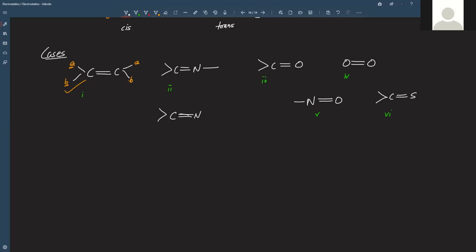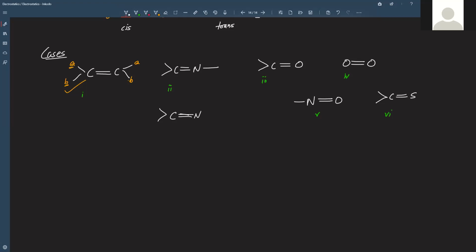There is only one bond. So if there is only one bond, that means there will be only one substituent, and we need two different substituents, right? But as we have already seen, we are not discussing the structure, we are not discussing the chemical behavior. We are only bothered about just the configuration. Now the configuration, if you see, it is like this.